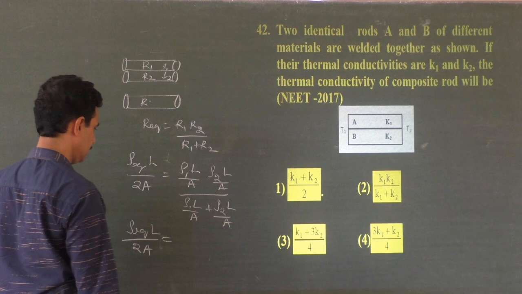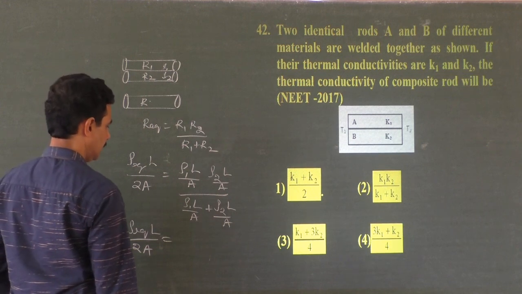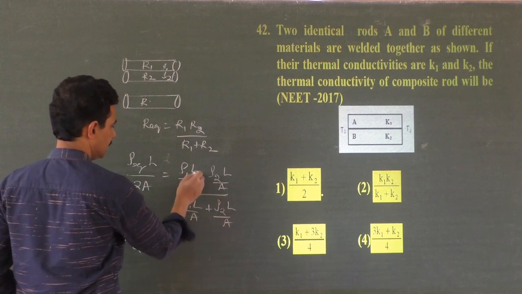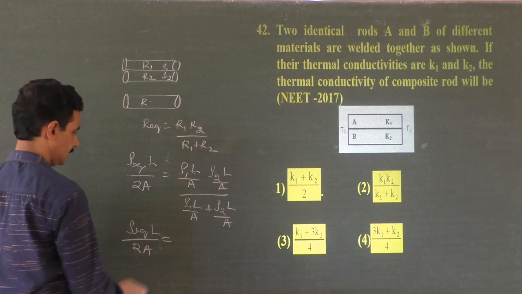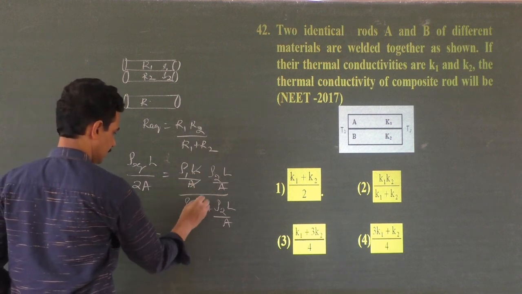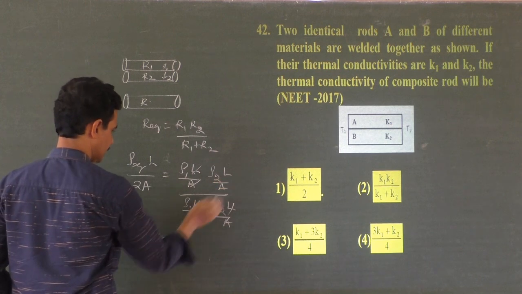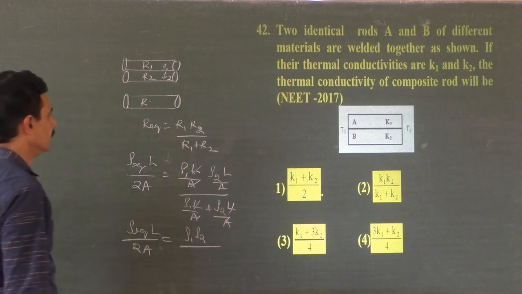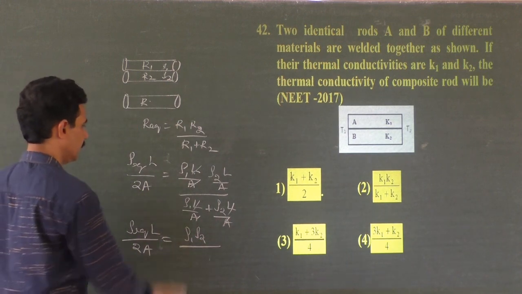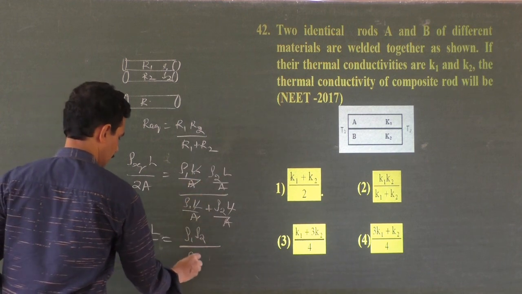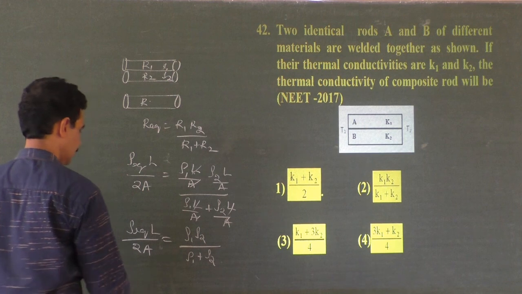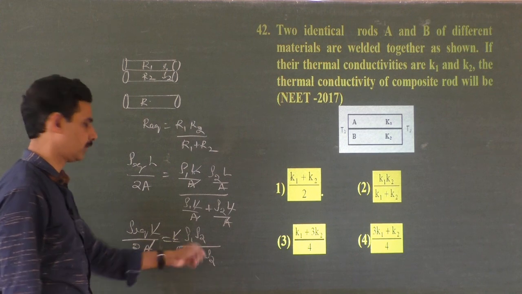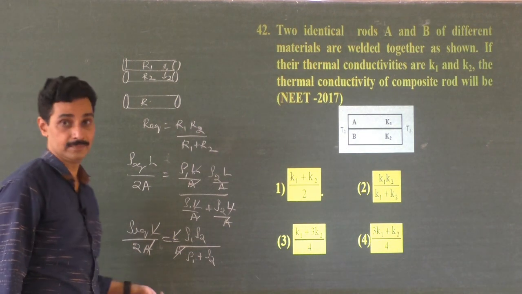here you can take L by A common, and here rho 1 L by A gets cancelled, right? Shall I write it here? Rho 1 L by A gets cancelled with this, taken common, L by A remains, that gets cancelled with this L by A. So rho 1 rho 2 divided by rho 1 plus rho 2, that is the equivalent resistivity, and L by A remains here, that gets cancelled with this one. So rho equivalent is 2 rho 1 rho 2 divided by rho 1 plus rho 2. That's how we can write resistivity, right?